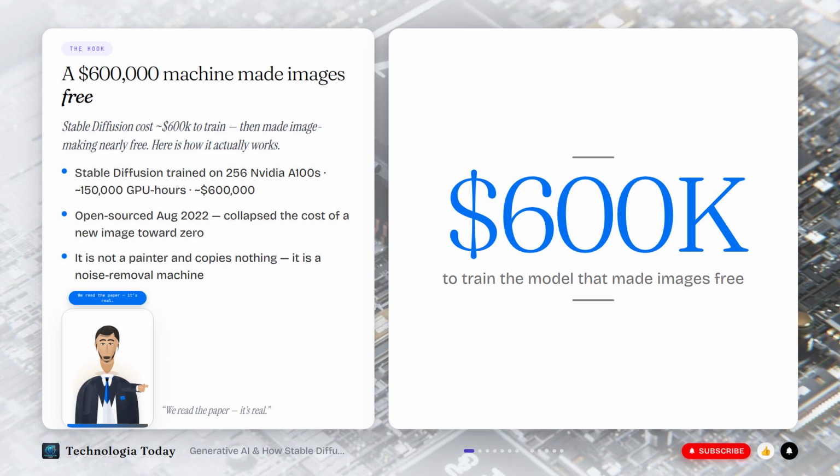But here's the part nobody tells you. This thing is not a painter, and it has no library of pictures to copy from. It removes noise, and it copies nothing. In the next few minutes, we show you exactly how a line of text becomes pixels.